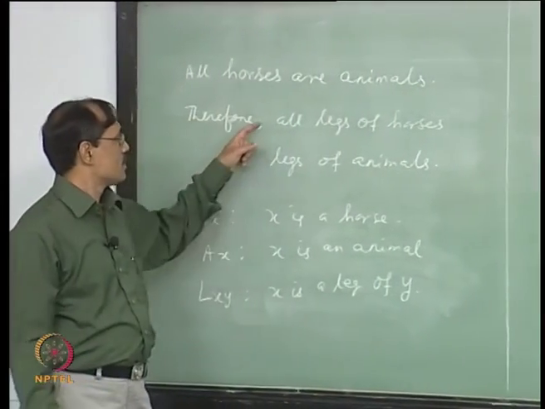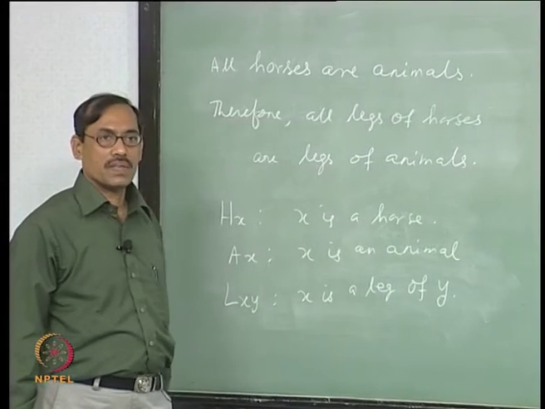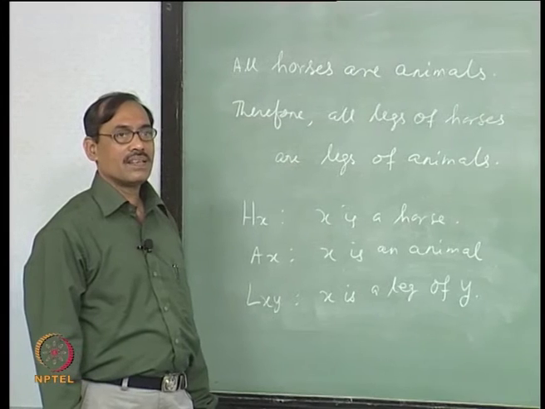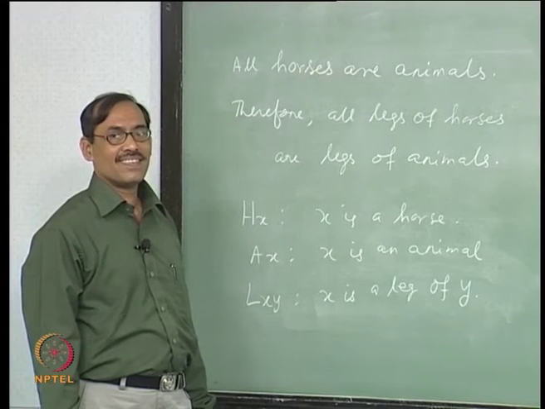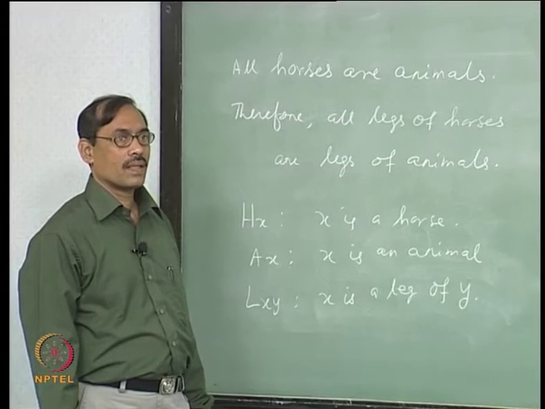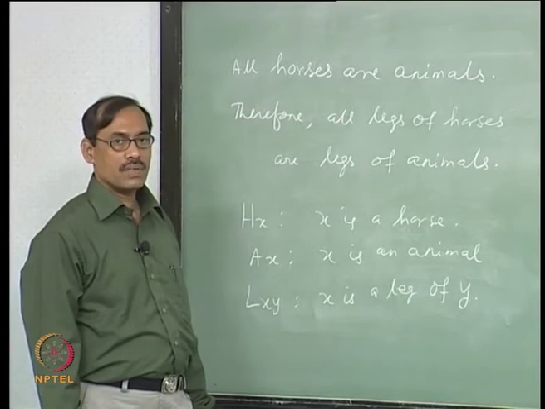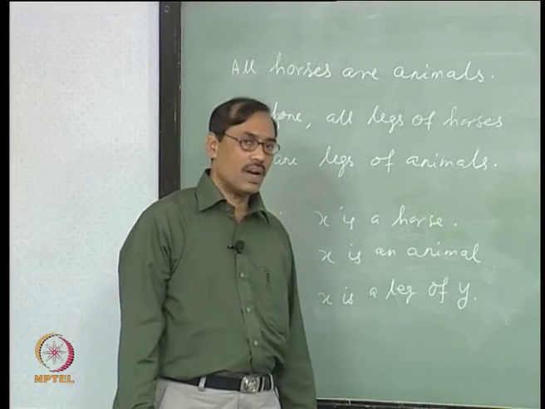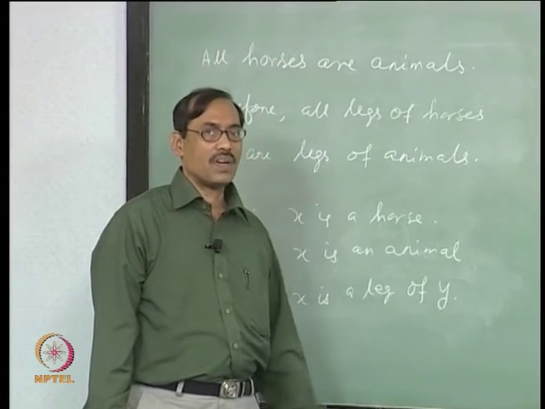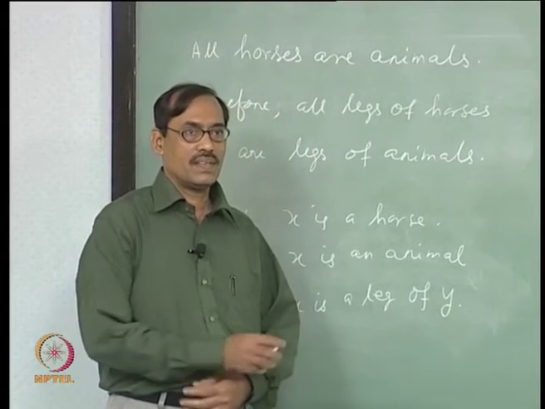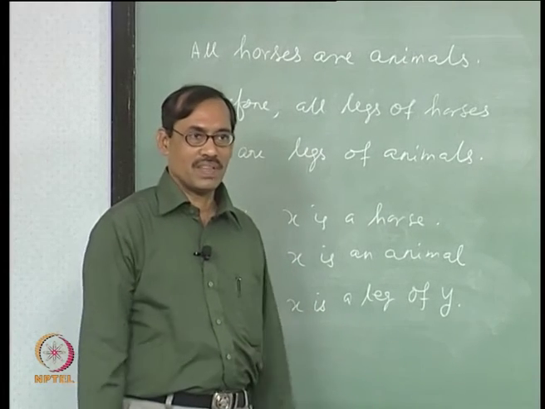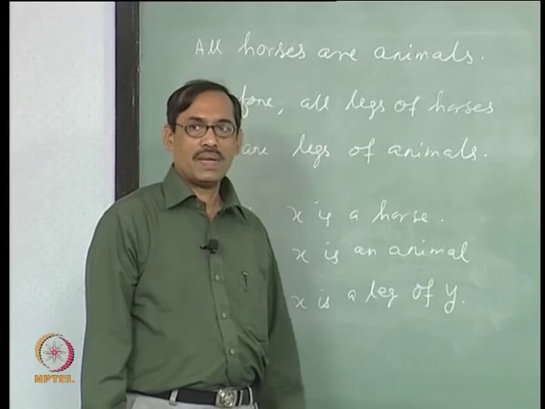now all legs of horses are legs of animals. How do you write it first? With xy and semi formal English. So, is it that if x is leg of all horses, then x is leg of all animals? Because all horses are some horses that we have to see, and some leg or all leg that also we have to see, right, anything is possible there. It is a binary predicate.